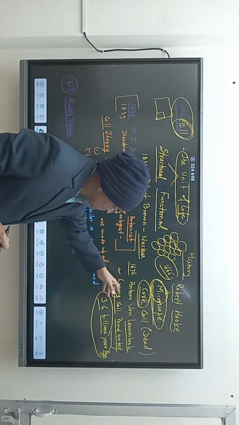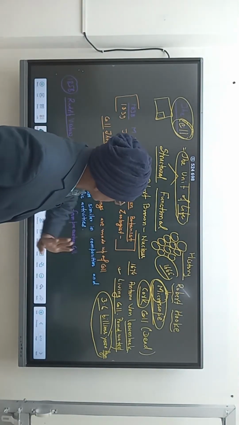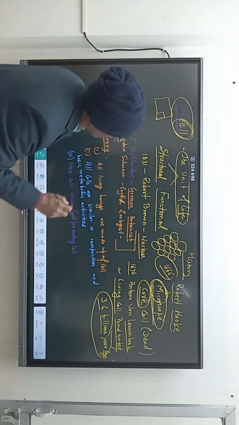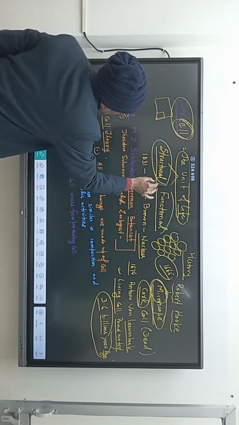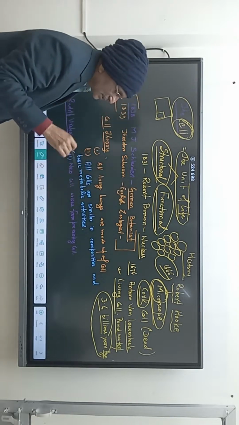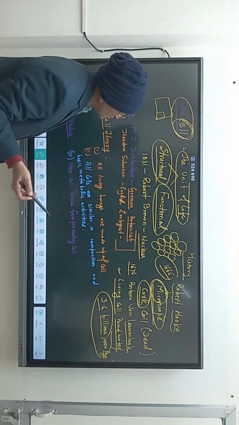So that is the history of the discovery of the cell. I have explained, the cell is known as a structural as well as functional unit of life. I will explain this one. But before that, let us discuss the history.